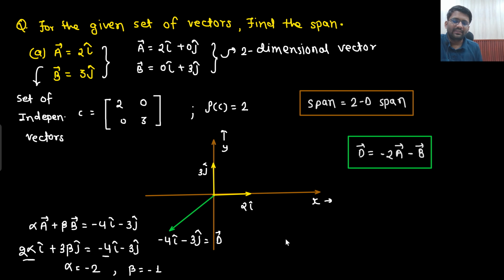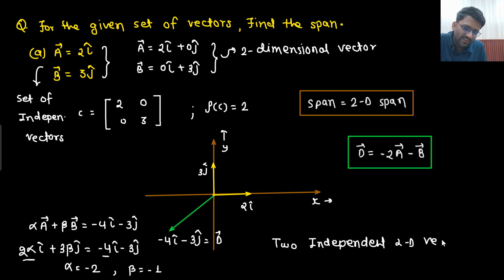So let's write down the statement. Here what was the statement? Two independent two-dimensional vectors. Did you understand this line first? Two independent two-dimensional vectors created a 2D span.